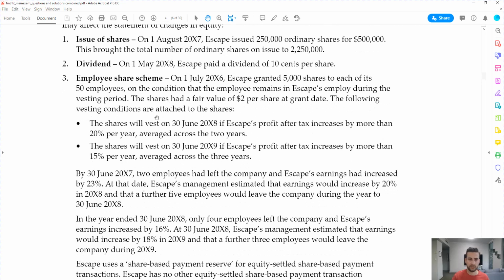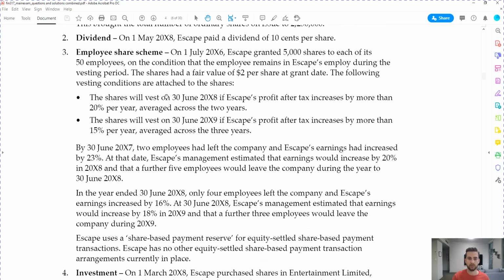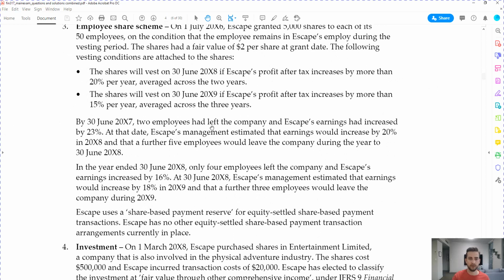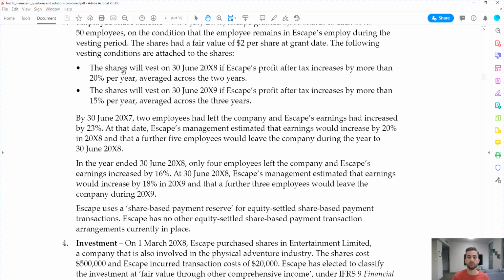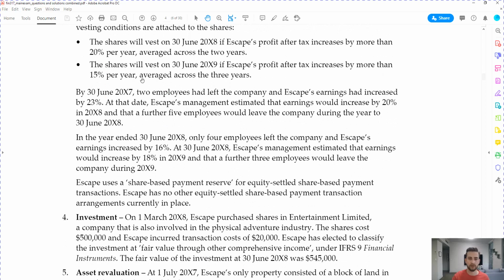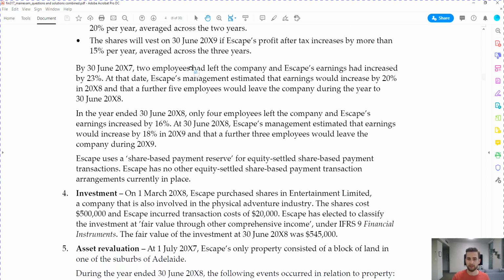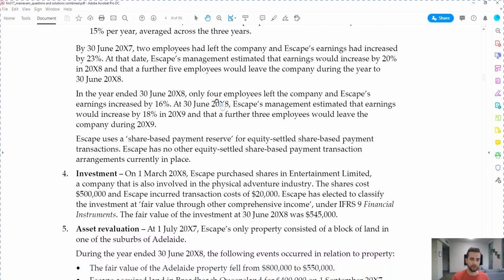The following vesting conditions are attached to the shares. The shares will vest on June 2018 if Escape's profit after tax increases by more than 20% per year, averaged across the 2 years. And second criteria is the shares will vest on 30 June 2019 if Escape's profit after tax increases by more than 15% per year, averaged across the 3 years. By 30 June 2017, 2 employees had left the company and Escape's earnings had increased by 23%.